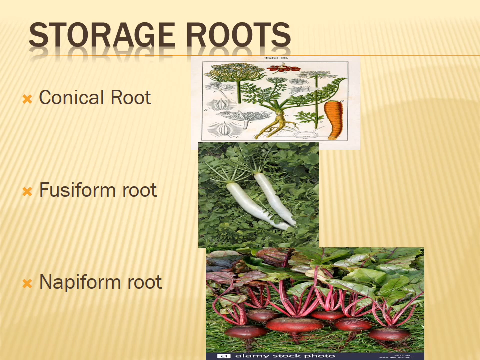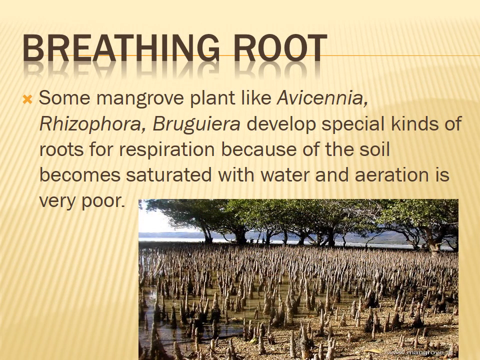Then the next one is the breathing root. First of all, we learned that the root has a single primary function, absorption. The secondary function is an additional function, so breathing is an additional function. Some mangrove plants have additional functions. Now we have learned conical roots, fusiform roots, and napiform roots. Now we are going to see breathing roots. Let's see about that. Breathing roots also have an additional function, therefore it is a secondary function.